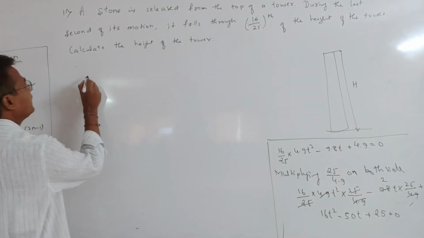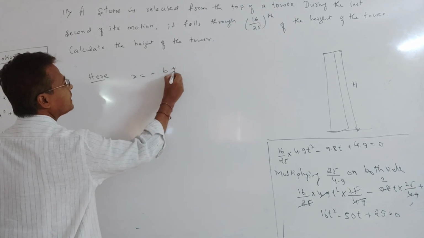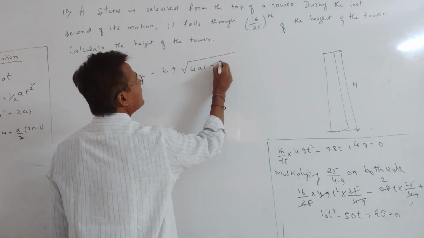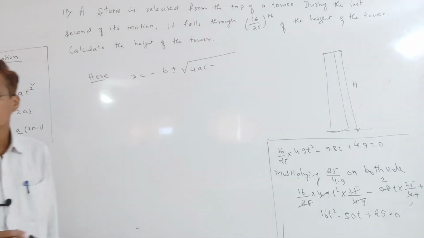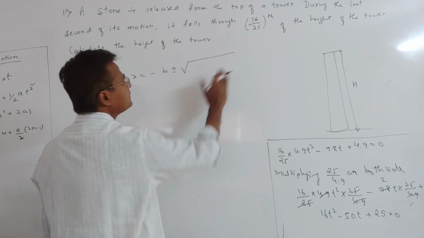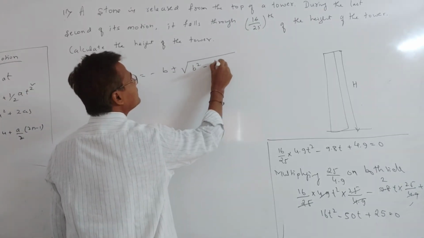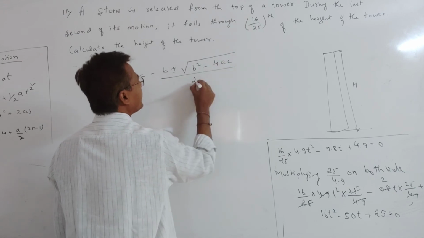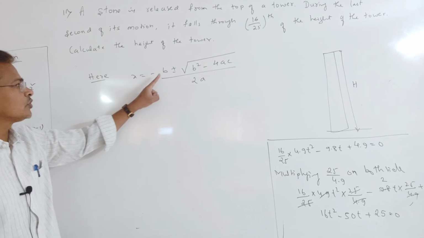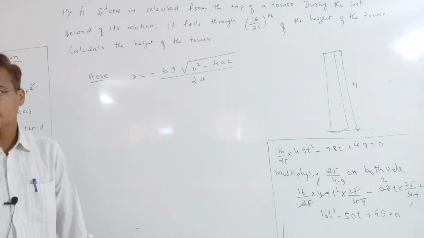Here we are using the quadratic equation formula, that is x equal to minus b plus or minus square root of b square minus 4ac divided by 2a.